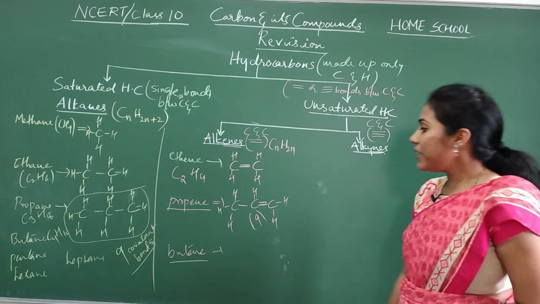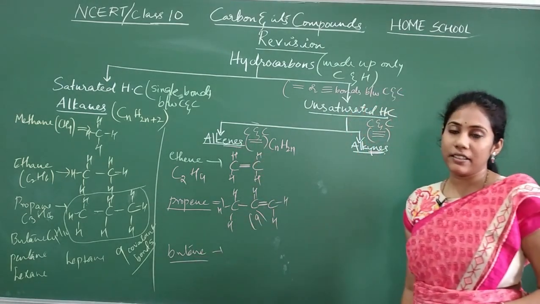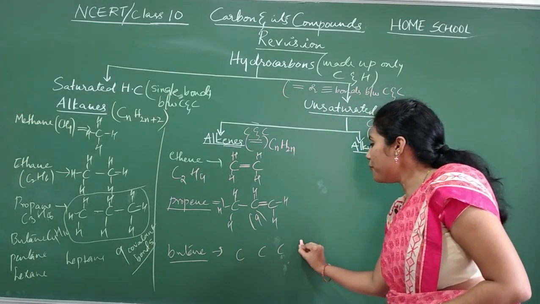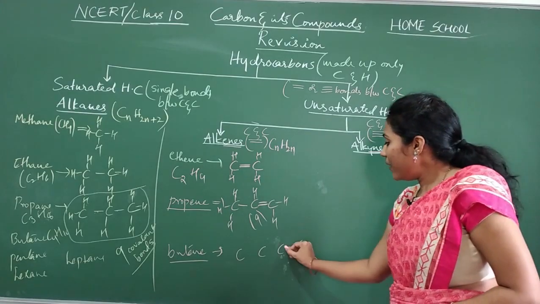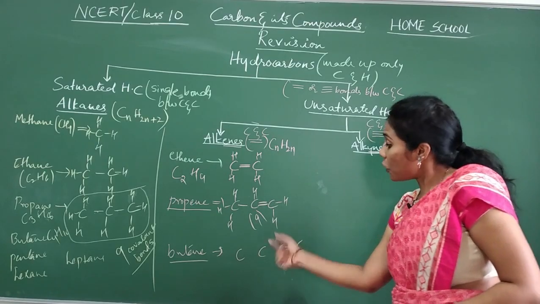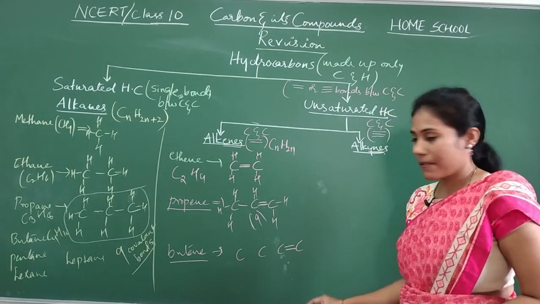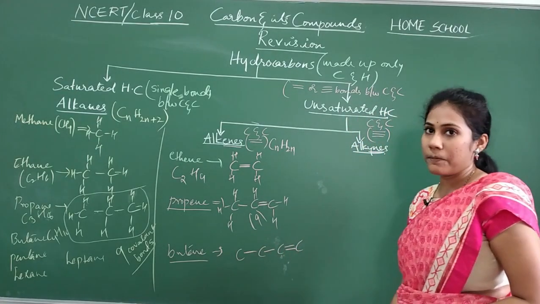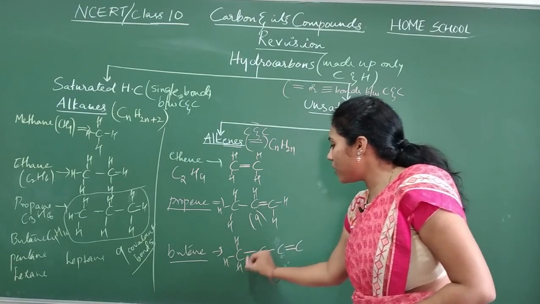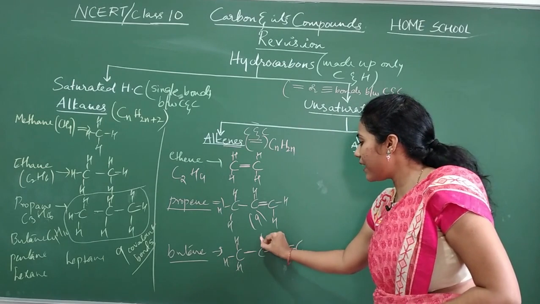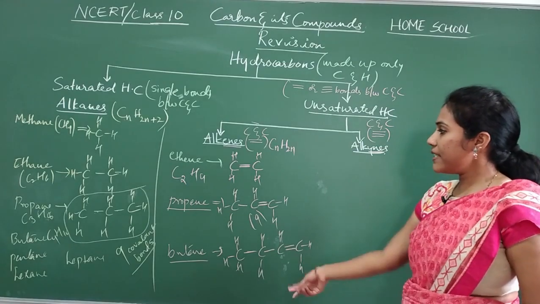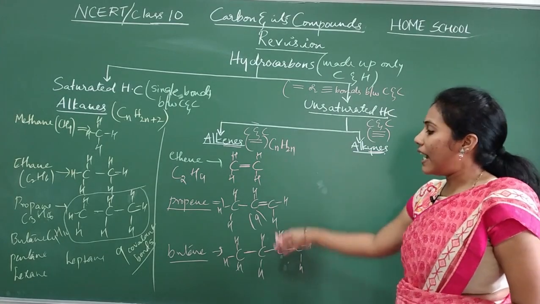Butene. So butene is the 3rd member of alkene, remember. And how do you write the structure for butene? But in the sense 4 carbon atoms. So 4 carbon atoms you should write. Between the last 2 carbons, put a double bond. You can put a double bond between this and this or this and this, but last carbons. And remaining carbons will have a single bond. And rest of the thing is showing bonds, however many you need. 1 bond is already there here, so 3 more bonds. And this carbon requires 2 hydrogens, show it. And this one, 1. And here 2. So this is butene. So this is all about alkenes.